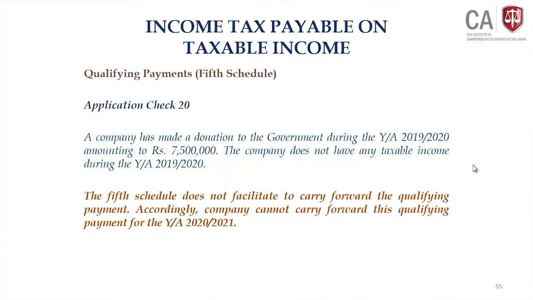But for any fresh qualifying payment made after 1st April 2018 for a government donation, there is no carry forward provision. So it is not in line with the transitional provision; it is contradictory. So I believe an amendment is required.